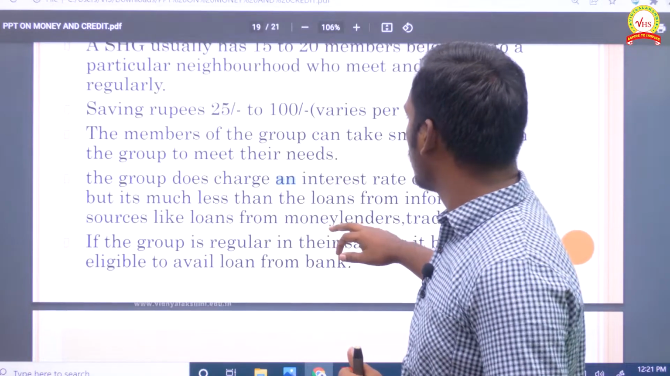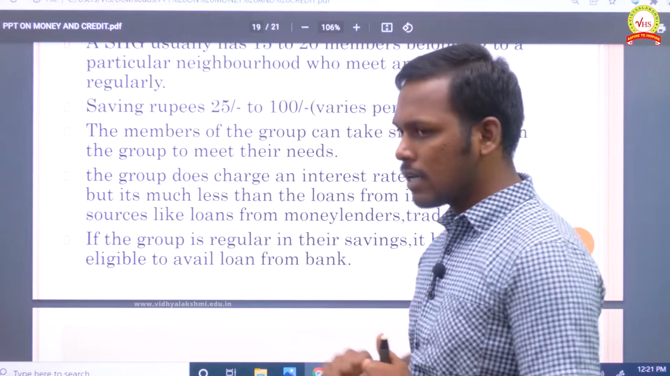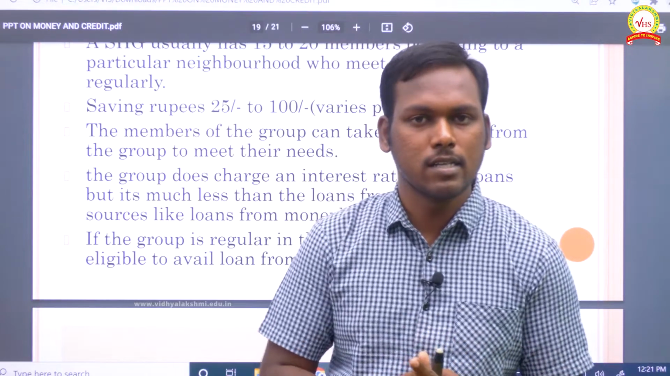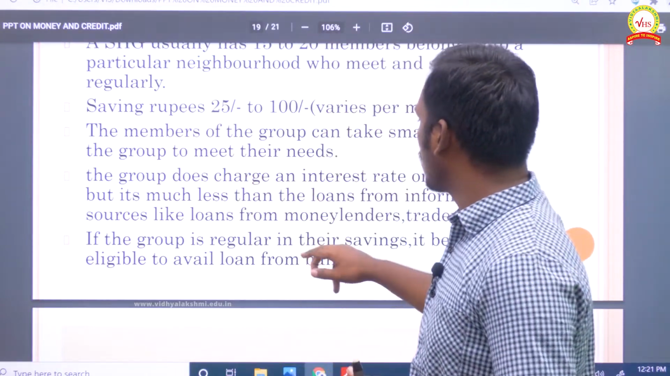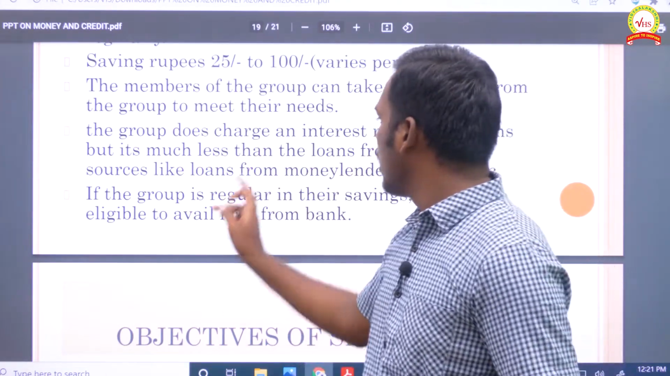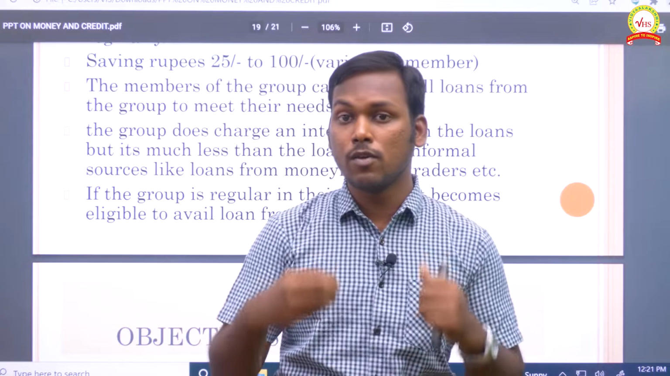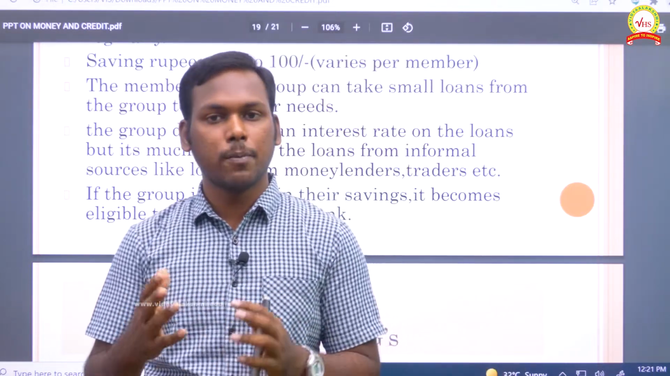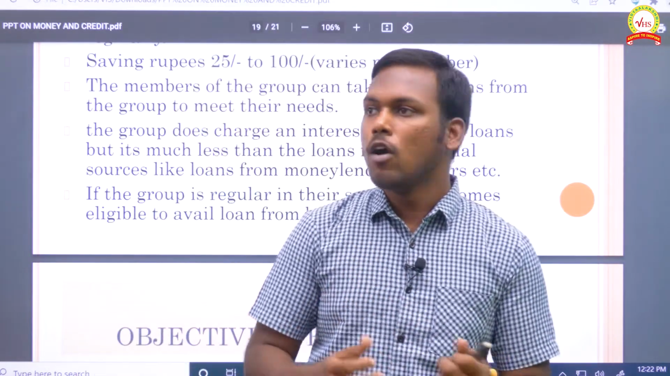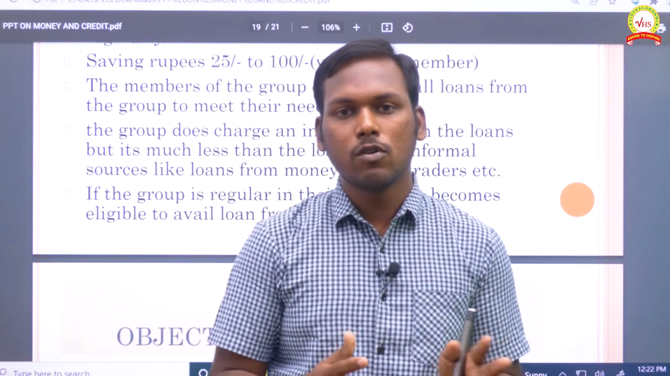The members of the group can take small loans from the group to meet their needs. In order to meet their small needs, they could take the amount from the group itself. At the same time, the group does charge an interest rate on the loans, but it's much less than the loans from informal sources like money lenders and traders. If you raise loans from the informal sector, obviously you will have to pay a lot. You will never be in a position to repay your loan amount exactly. But when you are raising loans from the bank or from the SHG, definitely the interest rate will be very less, which will help you in many ways.